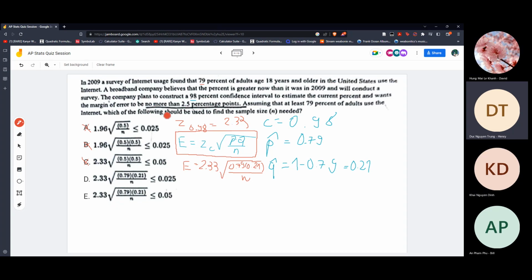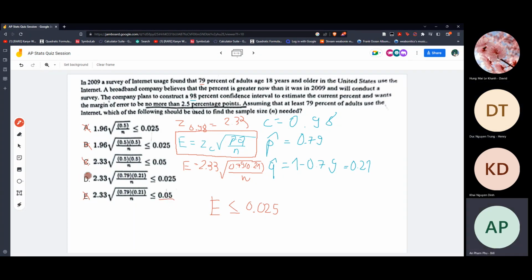Now they have another condition: the margin of error has to be no more than 2.5%, so less than or equal to 0.025. E is wrong because it's 0.05. So the final answer is D.